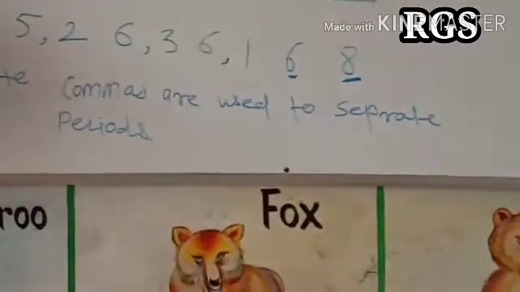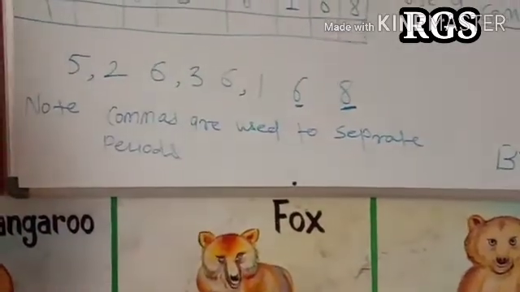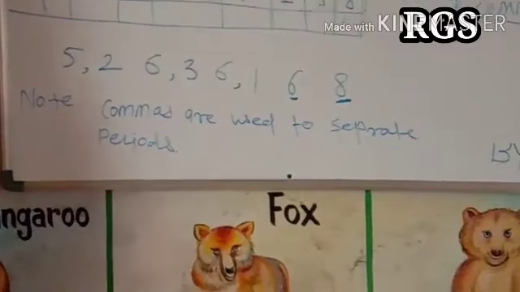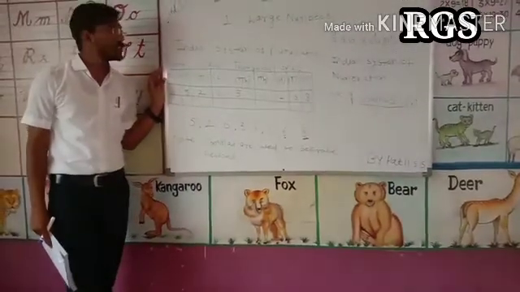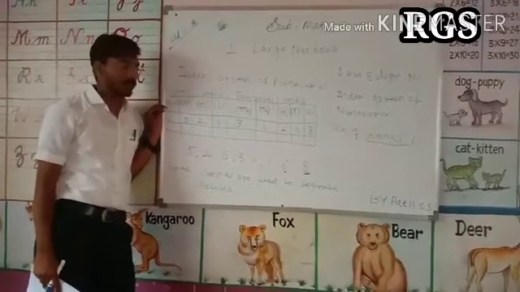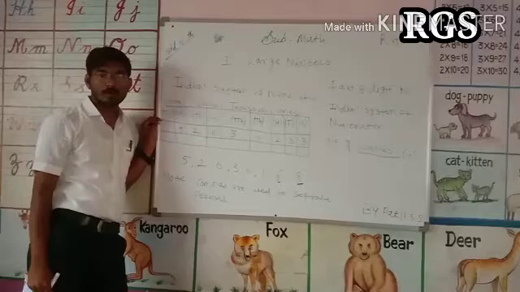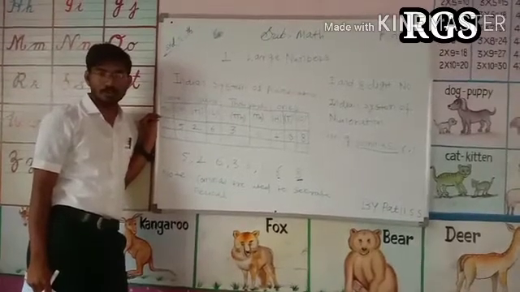Now, there is a practice session which is given in your book. I know that most of you don't have a book. So, first thing that you have to do is to buy a book which are available in your school.